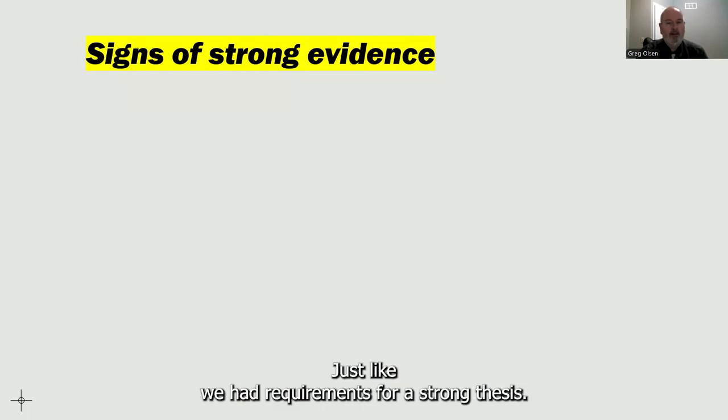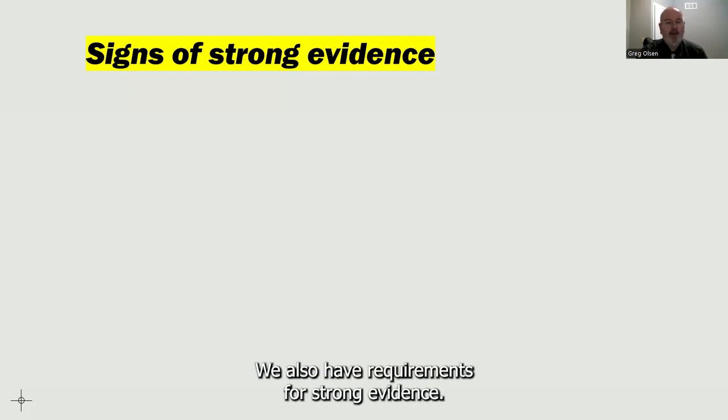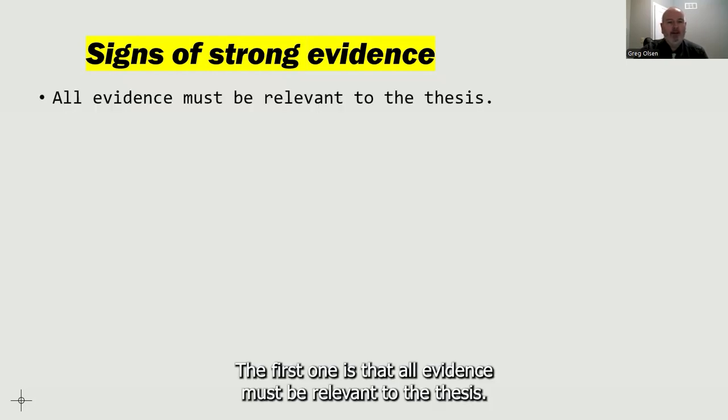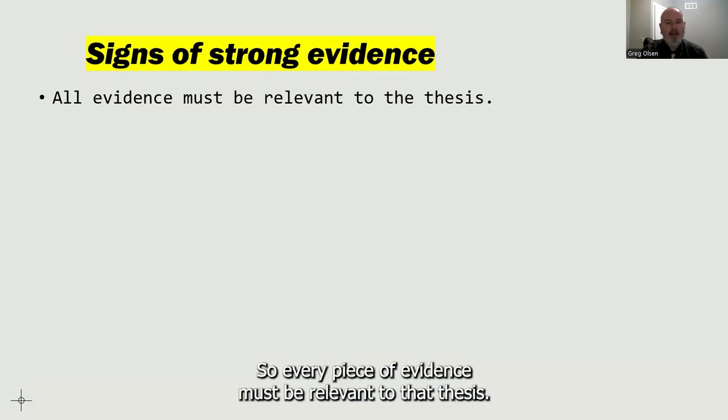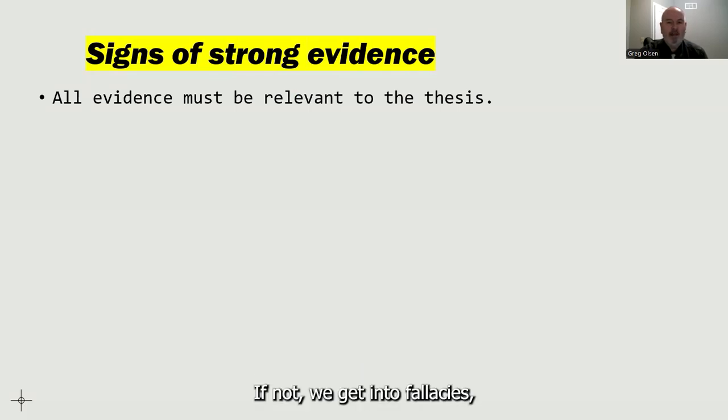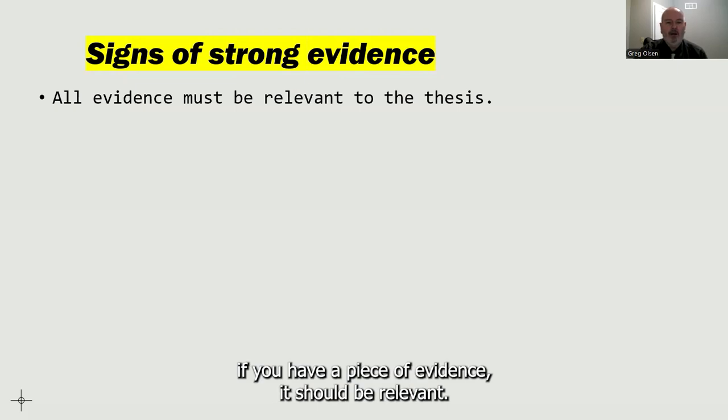Just like we had requirements for a strong thesis, we also have requirements for strong evidence. The first one is that all evidence must be relevant to the thesis. Again, the thesis is our major claim. It's what we're trying to support. So every piece of evidence must be relevant to that thesis. If not, we get into fallacies, which we'll cover later in the semester. But for right now, just know that if you have a piece of evidence, it should be relevant.